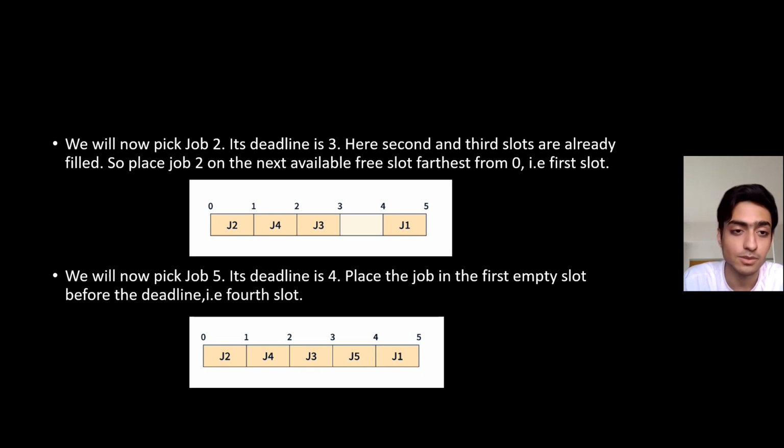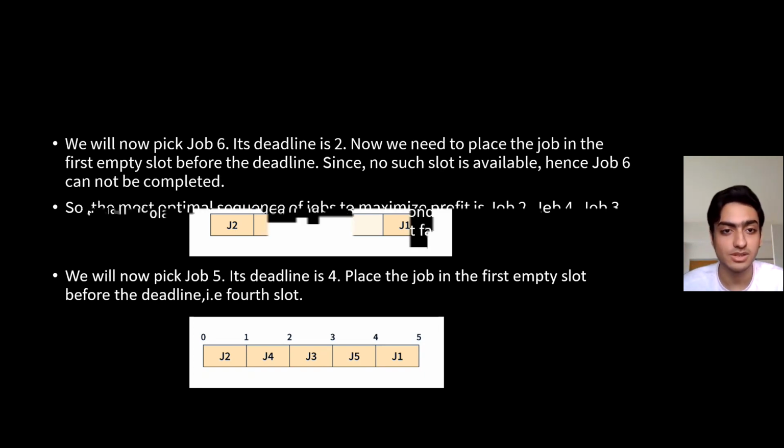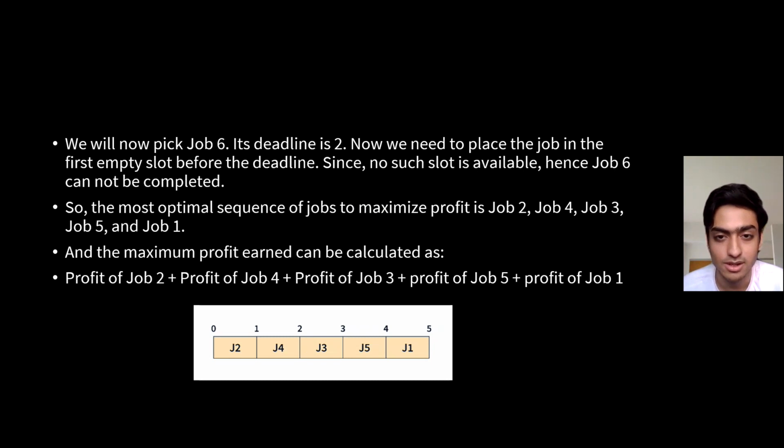Someone may ask, why did we place job number 2 in the first slot and not in the slot between 3 and 4? Because we had to place it in the place of J4, but the next adjacent block to it was filled. That's why we placed it previously. So now at last we will pick job number 6 because its deadline is 2, but the profit was minimum for it. Now we need to place the job in the first empty slot before the deadline. Since no such slot is available, hence job 6 cannot be completed.